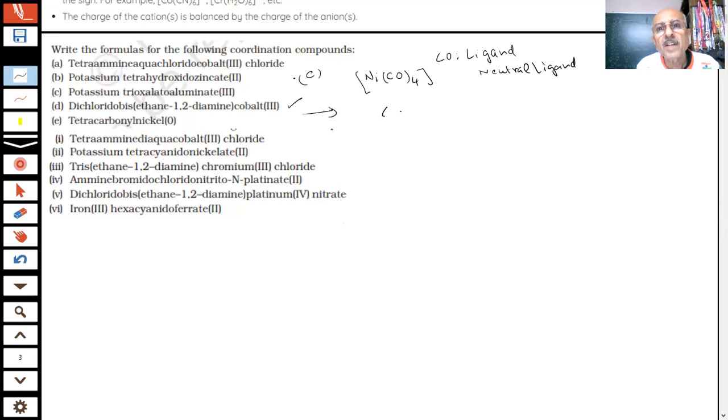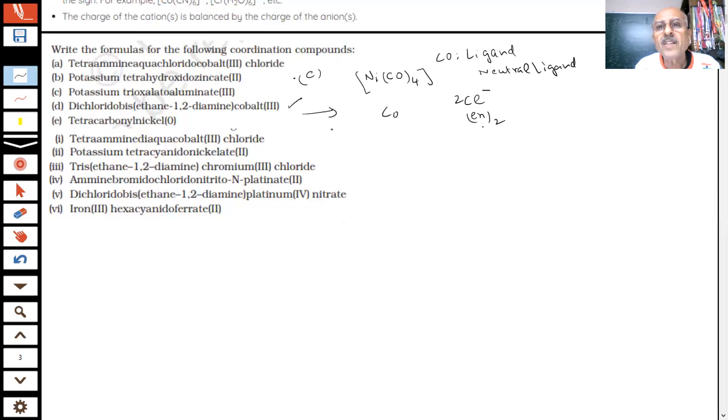Cobalt is the central atom, so that comes first. Now, how many ligands are there? Chlorido and en. Two chlorido, and en, how many? Two of this. So either we write the complete formula, NH2CH2CH2NH2, or we write en, students.